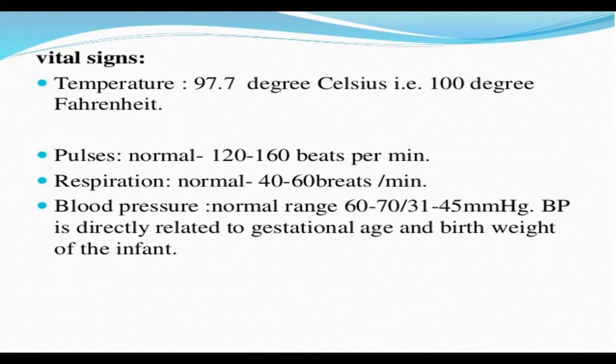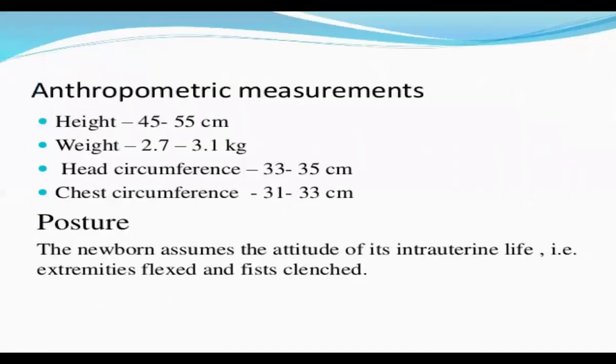Then the blood pressure: it should range from 60 to 70 systolic or 31 to 45 mm of Hg. BP is directly related to the gestational age and birth weight of the infant. That is the proper relation between BP and the gestational age of the newborn. That is the criteria: the pulse, the respiration, the blood pressure. Then there are the anthropometric measurements.